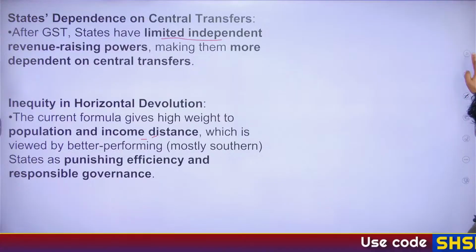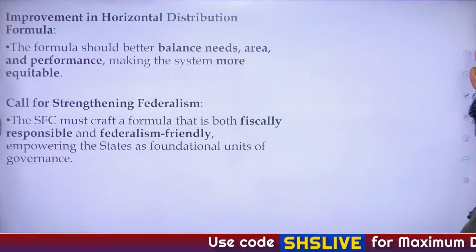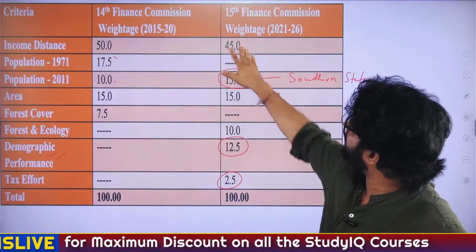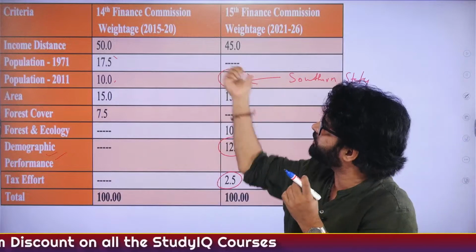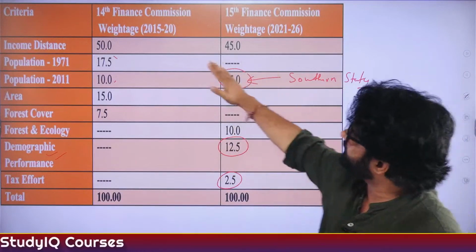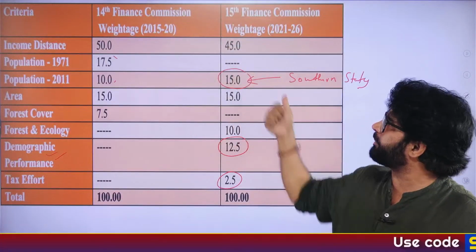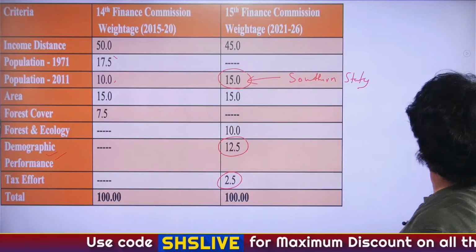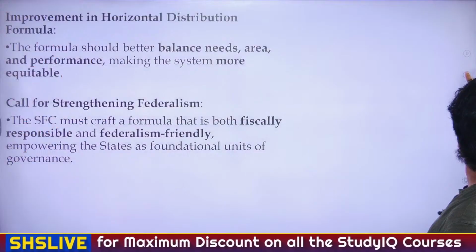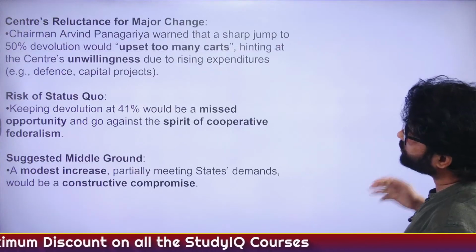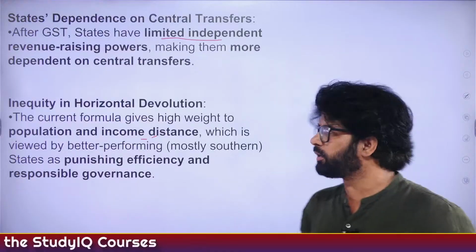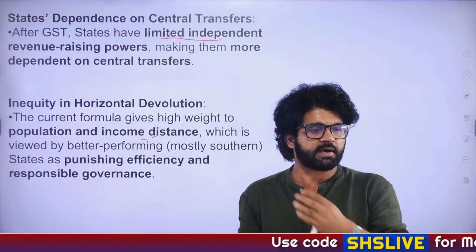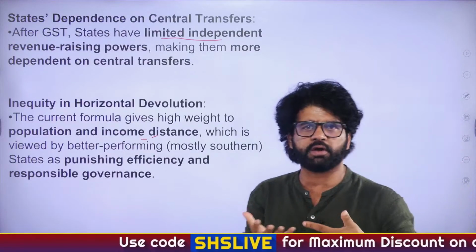Again, if you go back and see the criteria, population is fine. Out of 100 units, a large weightage has been given to income distance. This is actually a lot, even though it has been reduced. But even now, the poorer states will get more resource devolution. Southern states are pointing out that if they are performing well when it comes to economic and social indicators, then why should they be penalized for it? The center's counterpoint is obviously that the poorer states we have to take care of. Otherwise, poor states will become poorer and rich states richer, again inequality and inclusive growth.